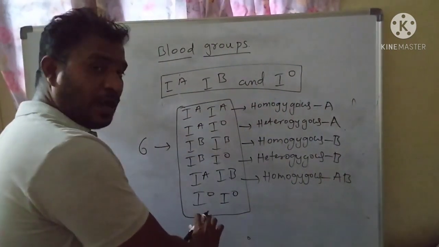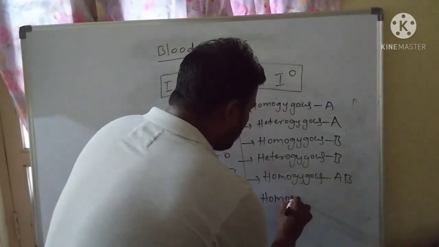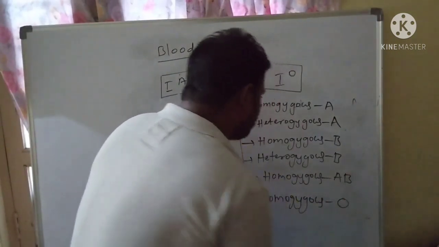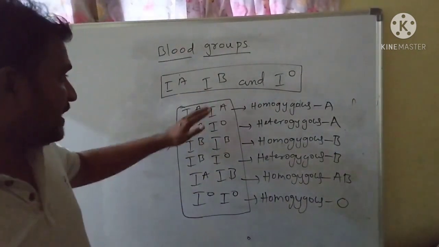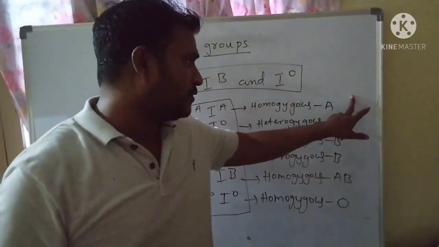IOIO gives homozygous blood group O. So these six genotypes help in the formation of how many types of blood groups?